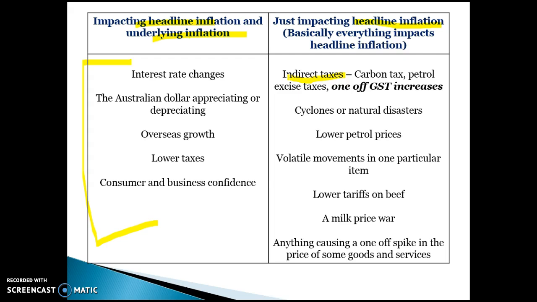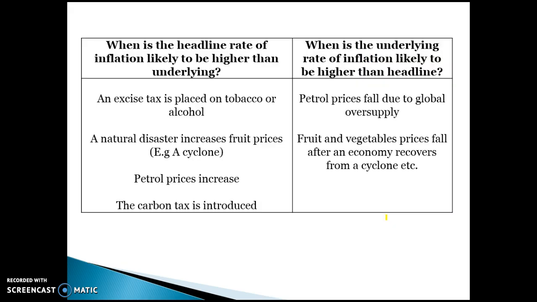Lower petrol prices, or lower tariffs on beef, are really only going to change beef prices. If there's a milk price war, it's only affecting milk really, so it will only affect the headline but not the underlying. Basically you're looking at things that are going to cause a one-off spike in the prices of some goods and services. They will be removed from the underlying rate of inflation.